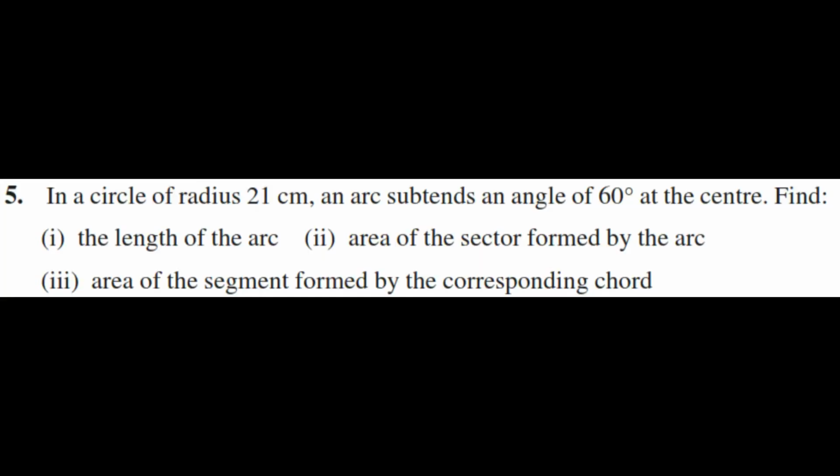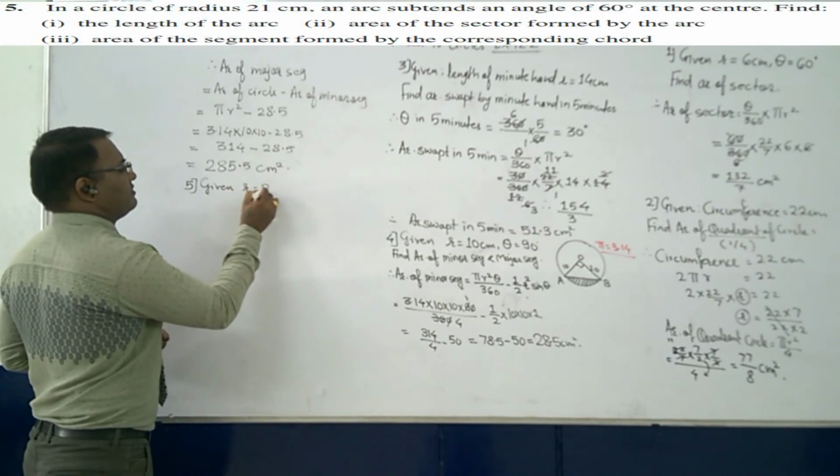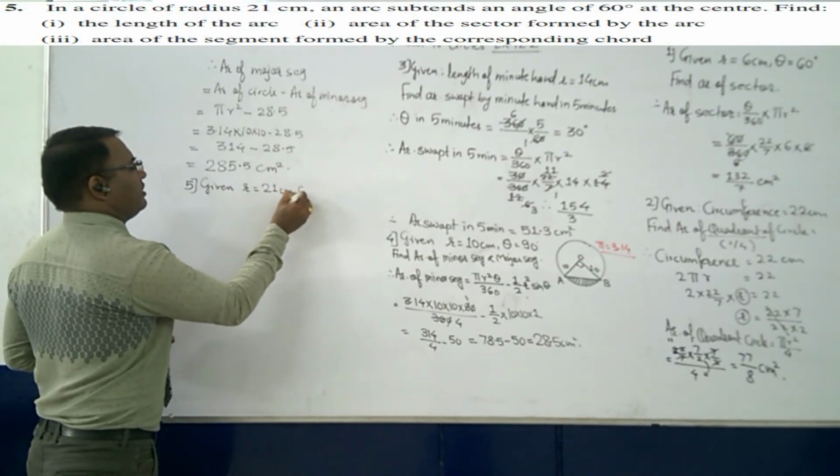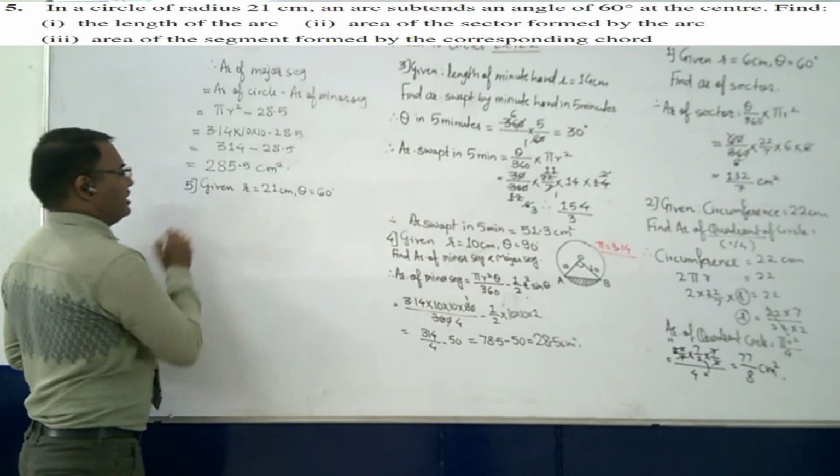In a circle of radius 21 cm, an arc subtends an angle of 60 degree at the center. Find number 1 the length of the arc, number 2 area of the sector formed by the arc, number 3 area of the segment formed by the corresponding chord. Given radius is equal to 21 centimeter, theta is equal to 60 degree.